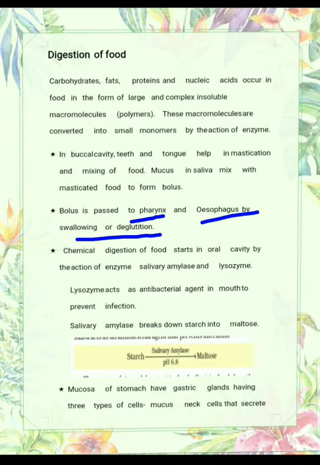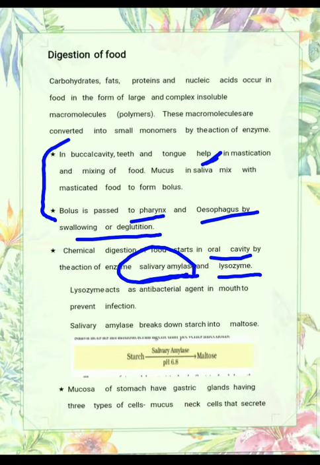After that, chemical digestion of food also starts in the oral cavity. This so far is the physical digestion only. Now the chemical digestion also occurs in the oral cavity by the action of enzymes, that is salivary amylase and lysozyme. As I already told you, saliva is secreted by the salivary gland, and saliva contains an enzyme that is known as salivary amylase. The salivary amylase helps in the digestion of only starch, only carbohydrate. Proteins and fats are not digested in the oral cavity. This is a very important point, that only the chemical digestion of carbohydrates takes place in the oral cavity.